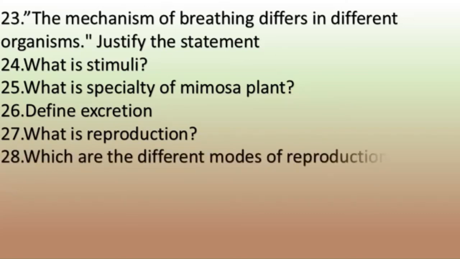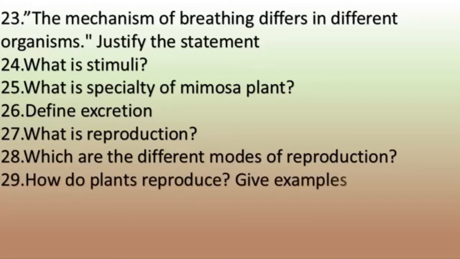What are the different modes of reproduction? There are two modes of reproduction: sexual reproduction and asexual reproduction. In sexual reproduction, the mother gives birth to the young ones, but in asexual reproduction they may lay eggs. So the two modes are either they lay eggs or they give birth to young ones. Just write like this, but in higher classes you will study that the two modes of reproduction are sexual and asexual. Clear?